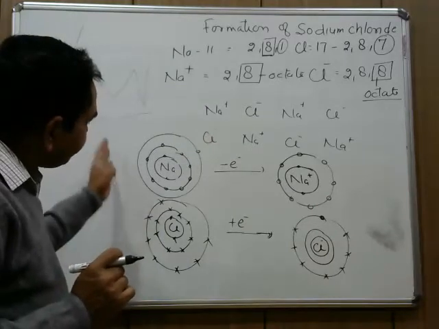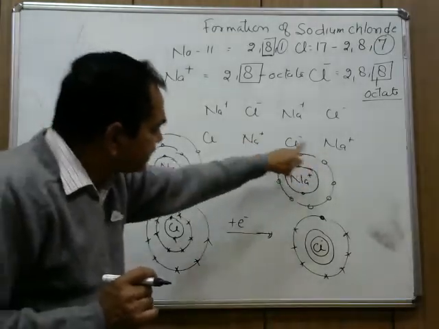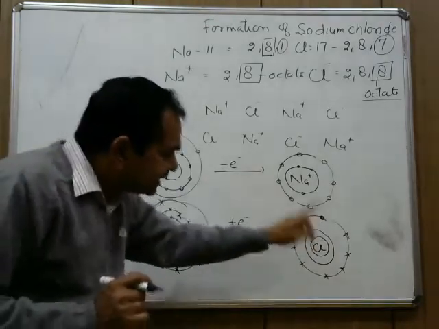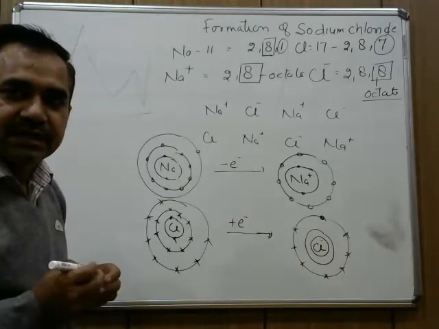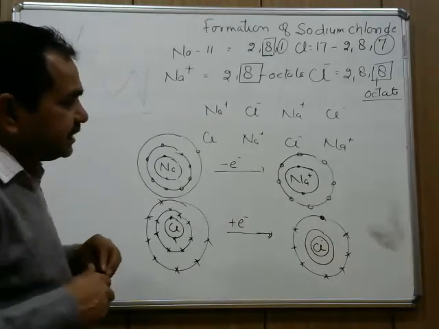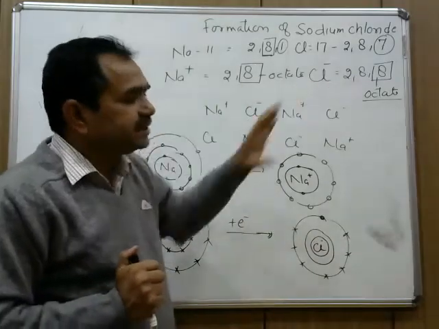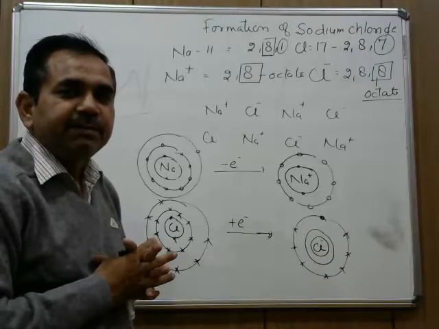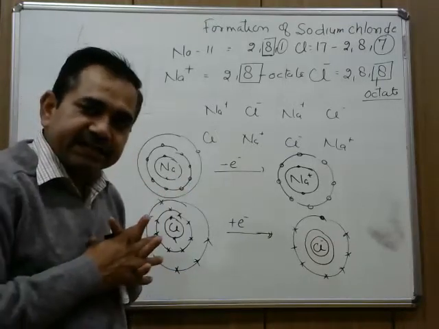So that is how the sodium atom converts to the sodium cation Na plus with a complete octet, and the chlorine atom converts to the chloride ion with a complete octet. Afterwards, these positively and negatively charged ions are held together in a definite geometrical pattern with the help of electrostatic or Coulombic forces of attraction.